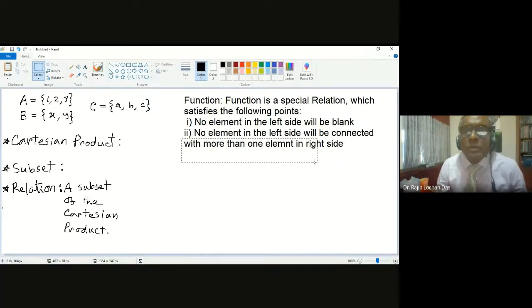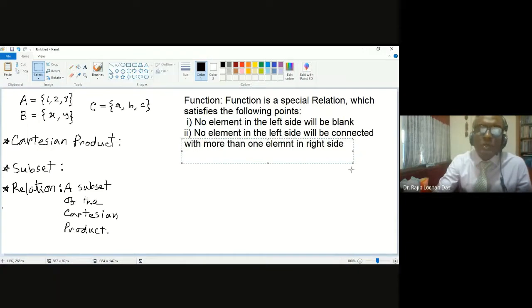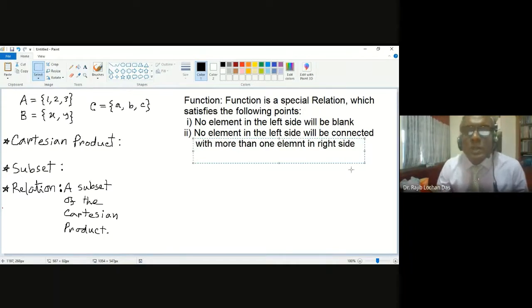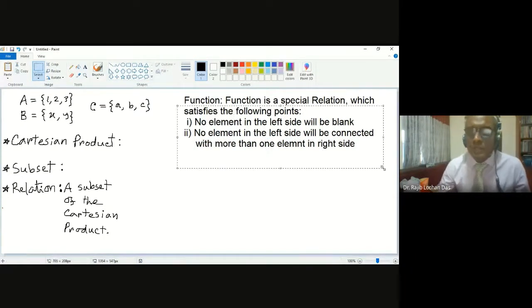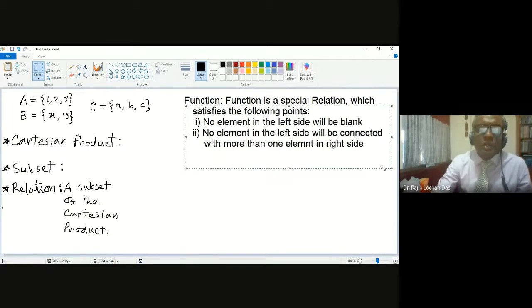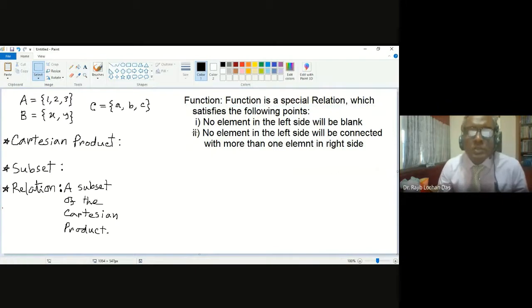Okay, now I will show you what these 2 things actually are. You will understand, it's not a big deal. Just try to understand that. That will be enough.